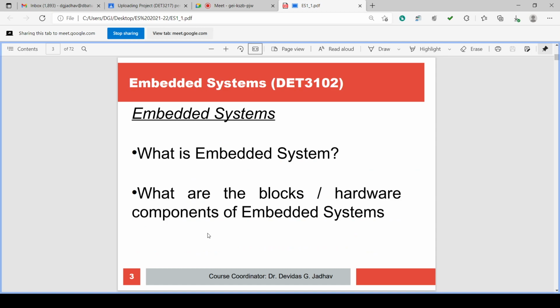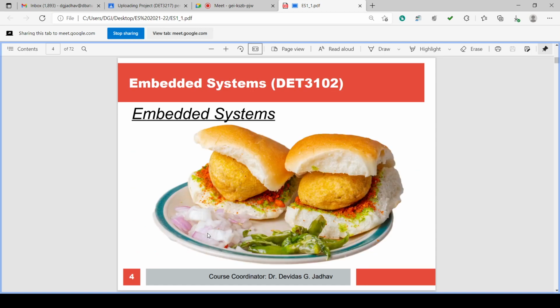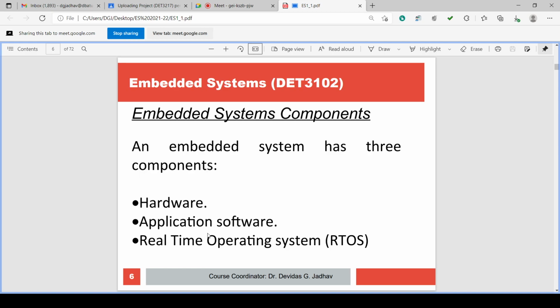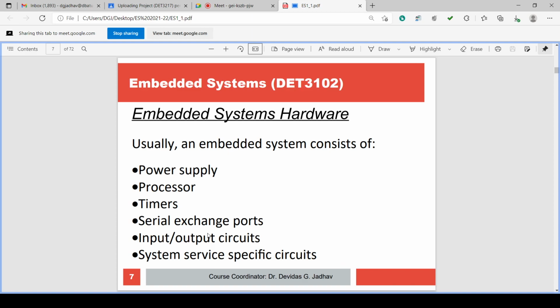So in embedded systems, we have seen the different blocks of the hardware. Embedded hardware we have seen. The embedded system definition we have seen. An embedded system is a computer, but it is not primarily used for computation. It is used for controlling. It requires hardware, application software, and operating system. Basically, a real-time operating system is required.